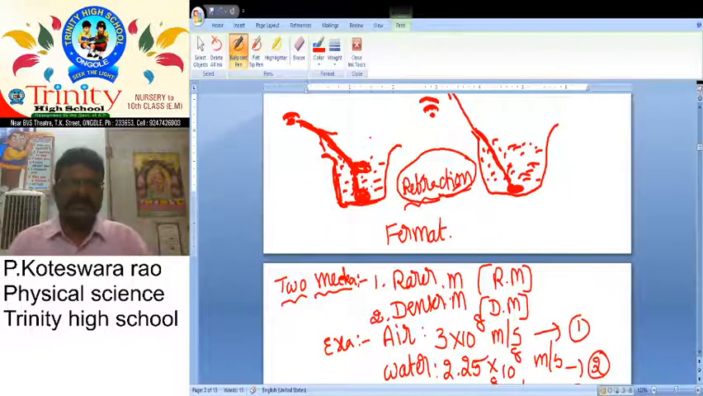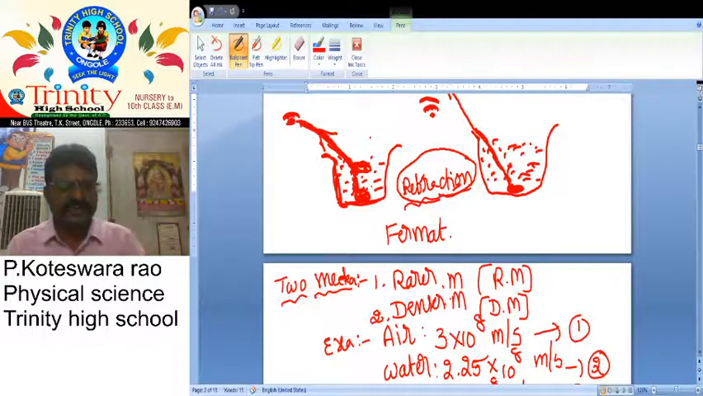But what about the technical definition? The process of changing of speed at the interface when a light ray travels from a rarer medium to a denser medium also changes its direction. This is called refraction of light. Here one point we must remember: when light rays travel normally, they are not deviated. That light ray is not deviated.